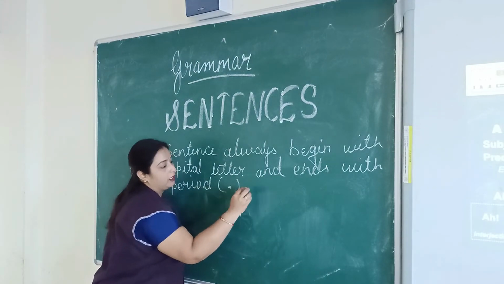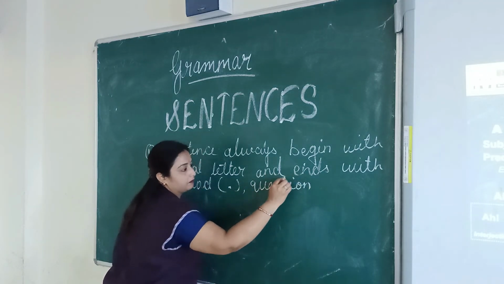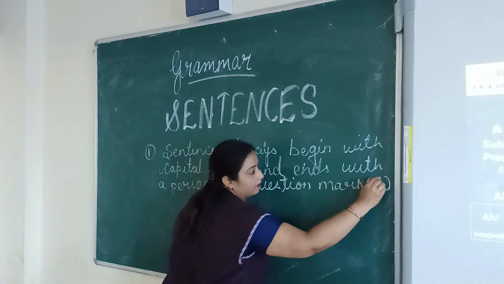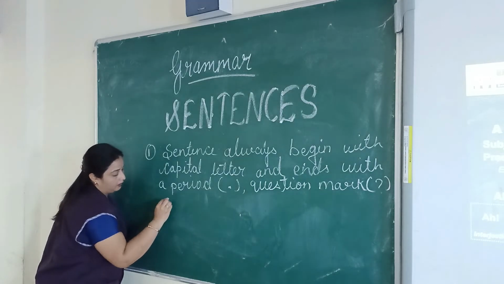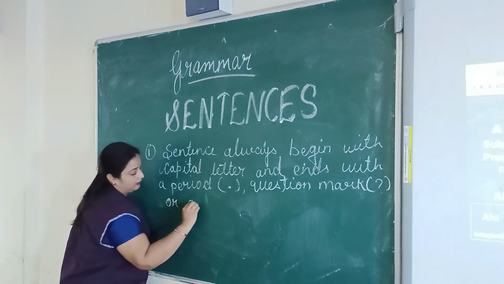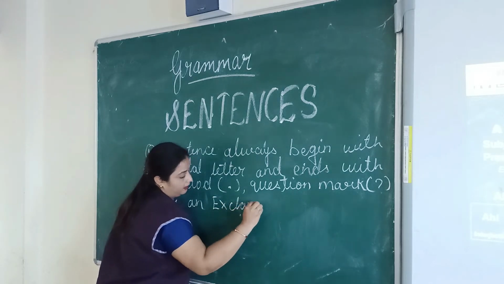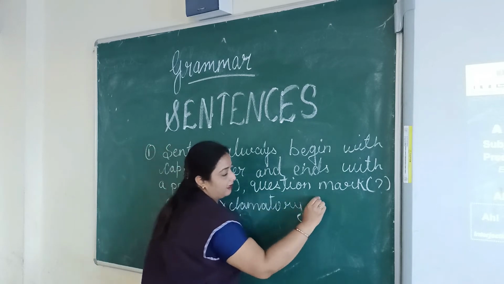A period is also called a full stop. Full stop, question mark, or an exclamatory sign.